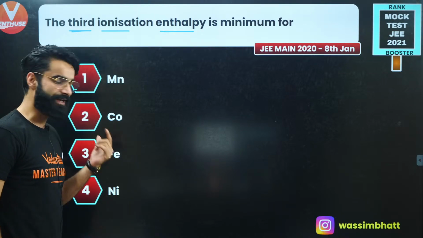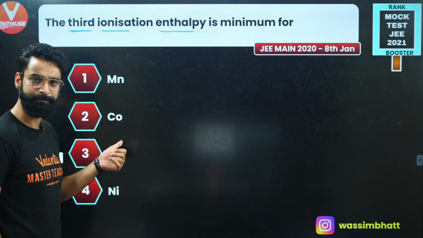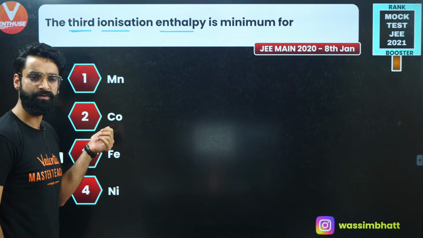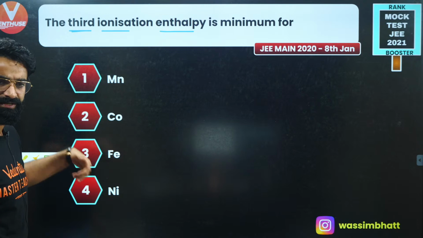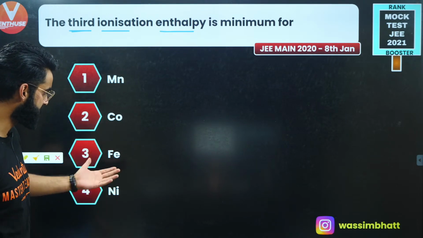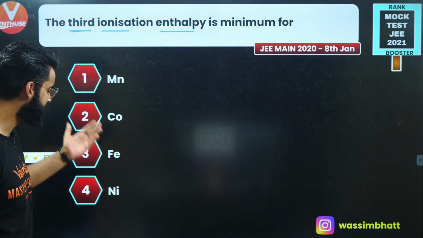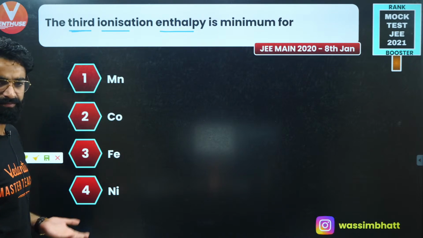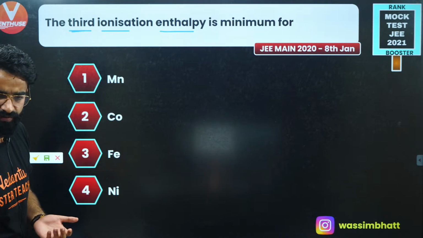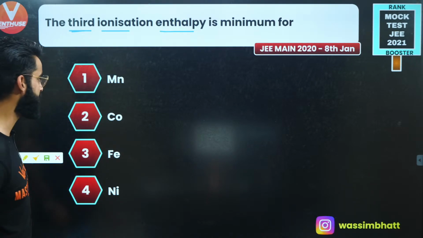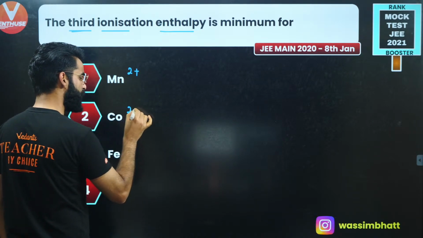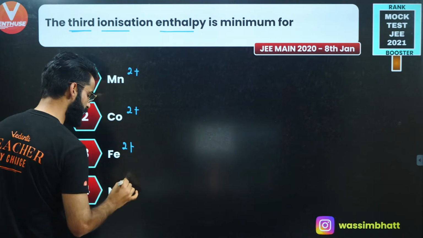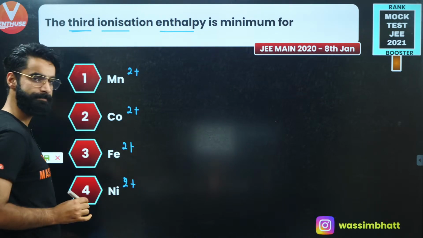Similarly, the amount of energy which is needed to take out the third electron from this cobalt, that's what I call the third ionization energy of this cobalt. Similarly, the energy needed to remove the third electron from this iron is the third ionization energy of iron. So basically, Mn is already in di-positive state, cobalt is already in di-positive state, everyone over here is in di-positive state, right?